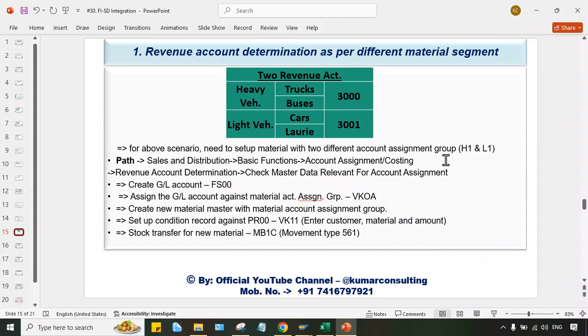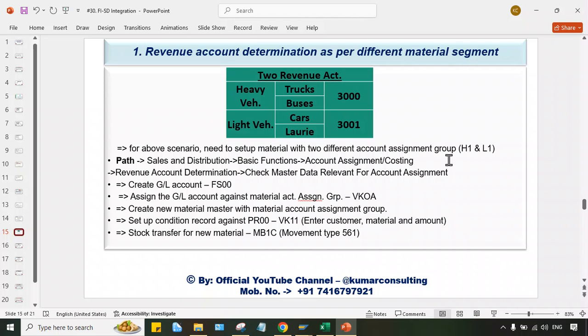Of course, the configuration will be done by the SD consultant. Whatever configuration I have just done is done by the SD consultant. But you cannot say that no, I don't have any idea. You have to say that yes, SAP has already given account assignment. So we have to set up two different material account assignment groups, and whenever we create any material for heavy vehicles, we have to use the material account assignment group which we have created for heavy vehicles.